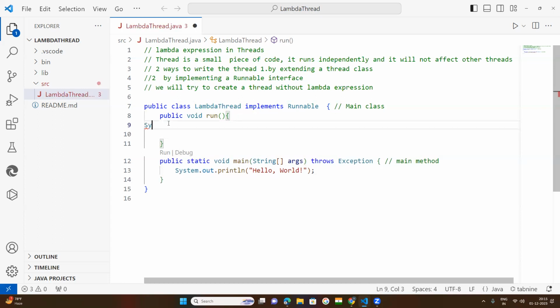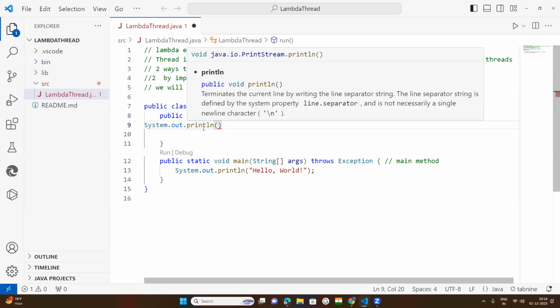Simply you write System.out.println. This is the normal print statement used in Java to get a printout on the standard output device, that is our monitor. Println is a method of the PrintStream class.